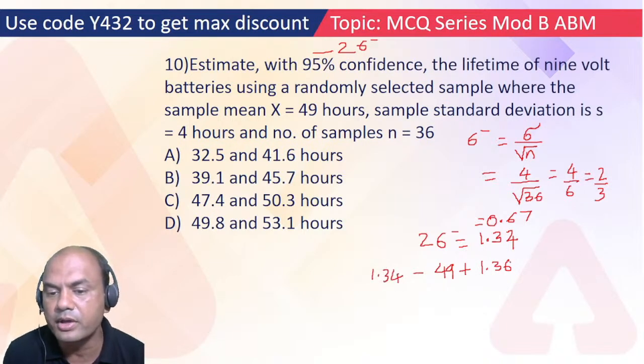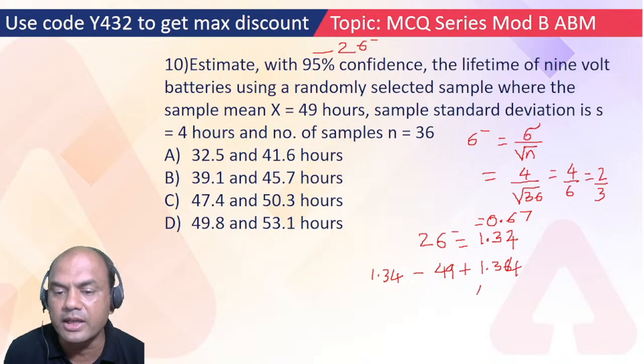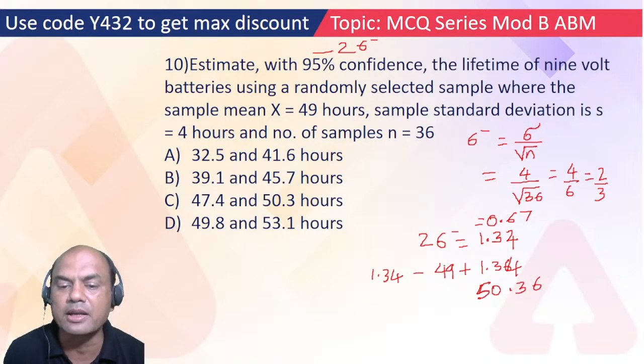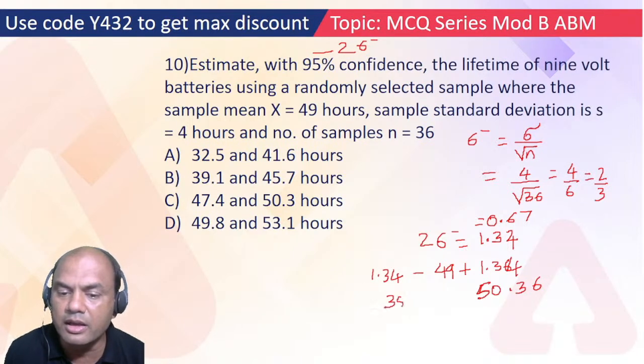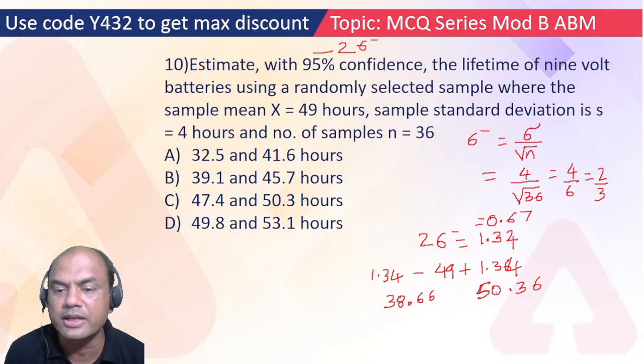So do the addition. It is 49 plus 1.34, that is 50.34, and here subtracted. 49 minus 1 is 48.